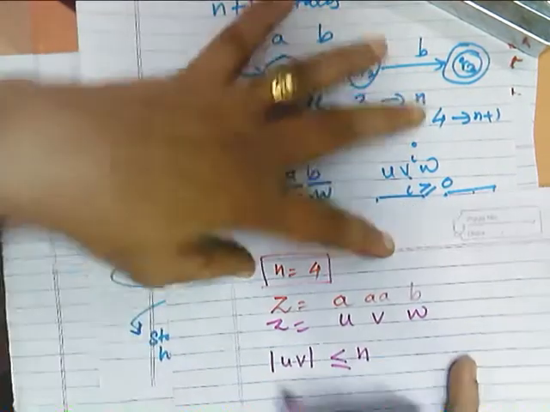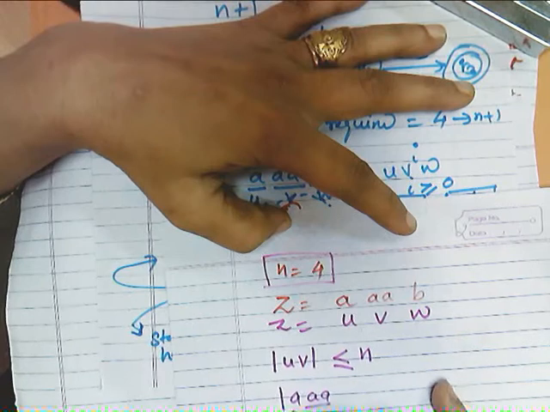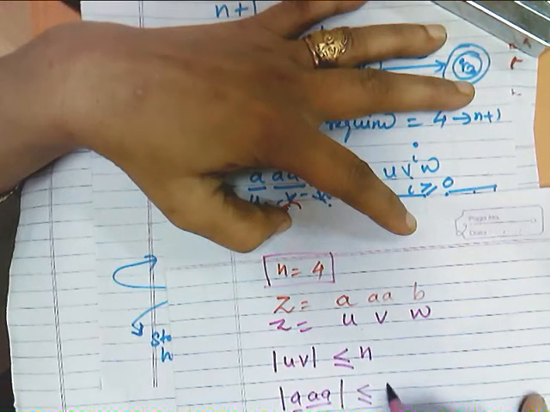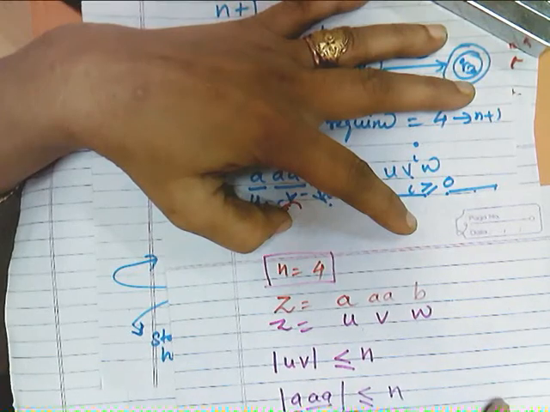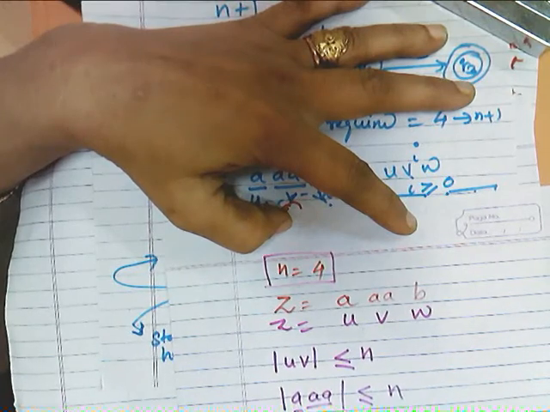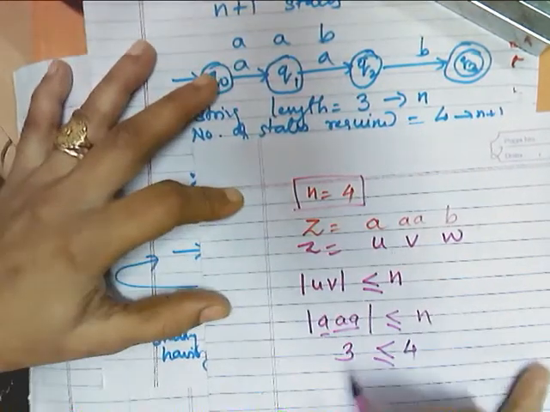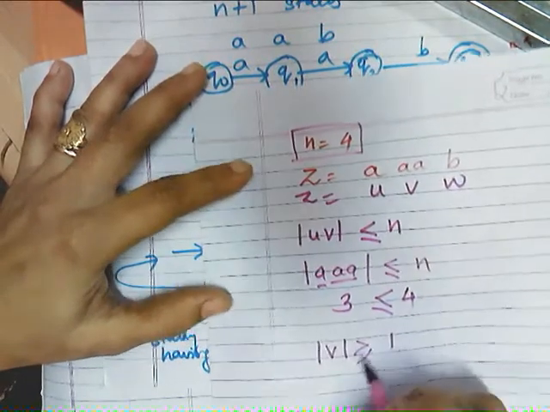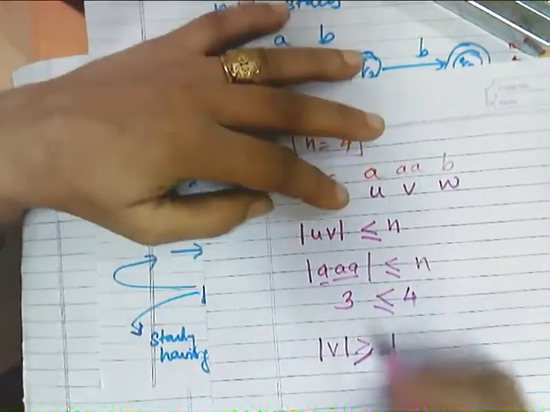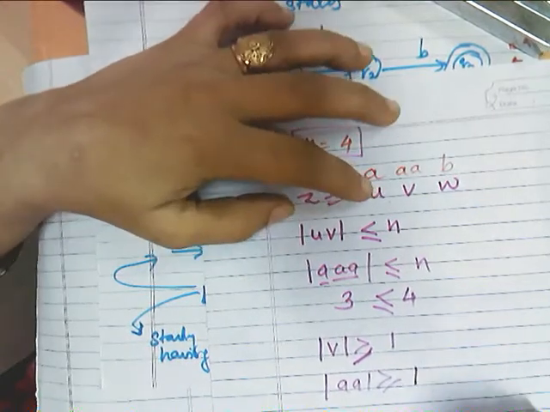My length of UV will become AAA, which is 3, which is less than or equal to 4. And the length of V should be greater than or equal to 1. In this case, my V is AA, which is greater than or equal to 1.